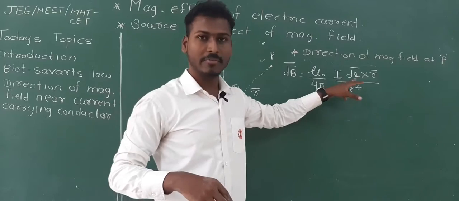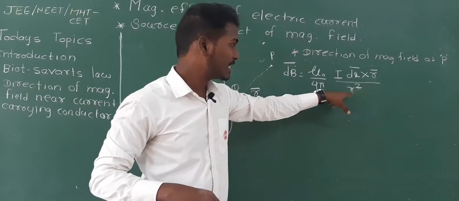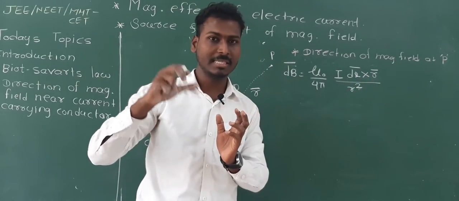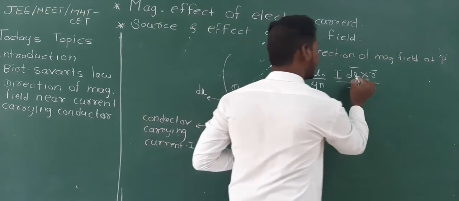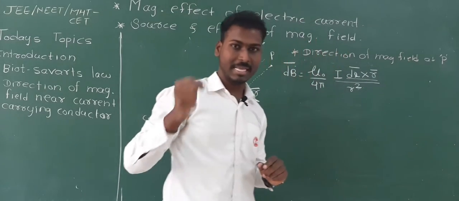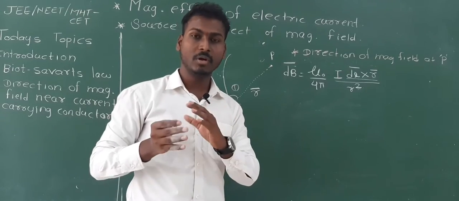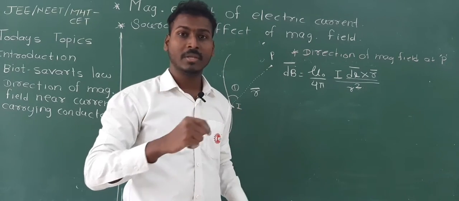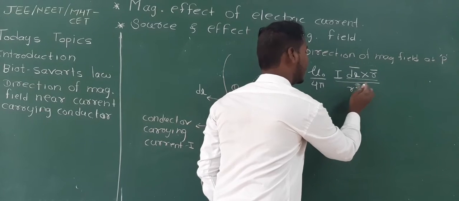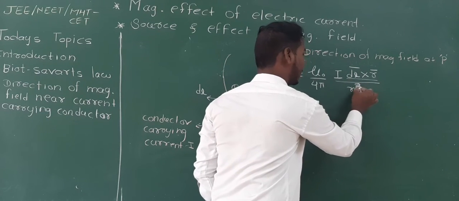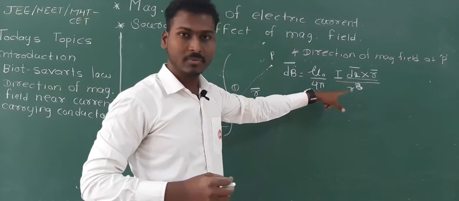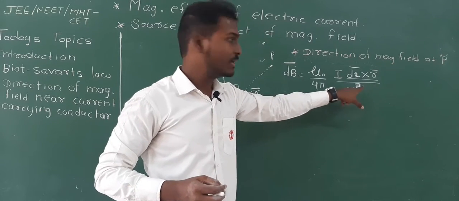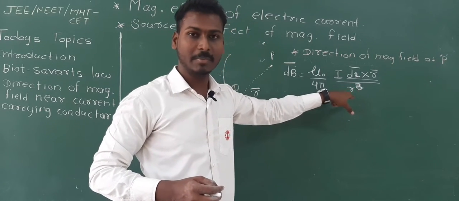Now see here carefully, the modification here is dl bar cross r bar, and r square is here. But see carefully, dl cross r bar is nothing but dlr sin theta. This term will become dlr sin theta. But in the magnitude of magnetic field, we do not have any r in the numerator. It was always in the denominator. So how to remove that? So we are going to multiply this r square by r, so that it will become r cube. For example, now it will become I dlr sin theta. That r will get cancelled with this r cube, one r, so the remaining part will be r square only.